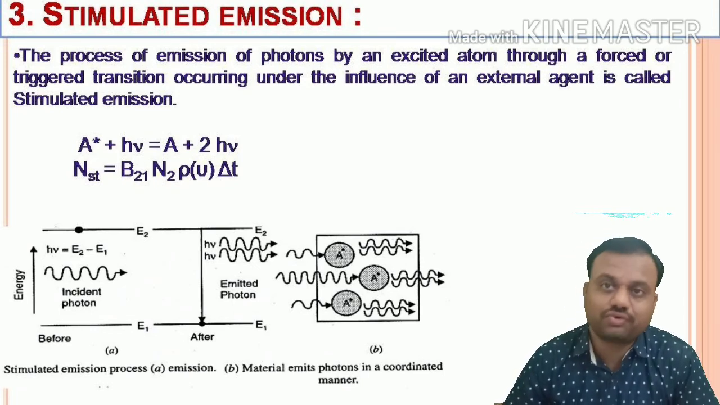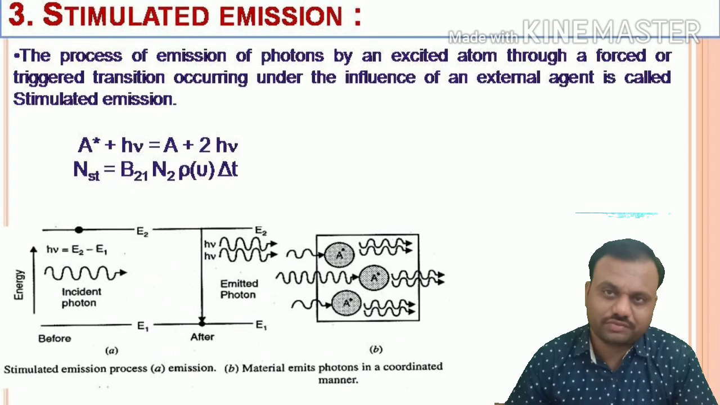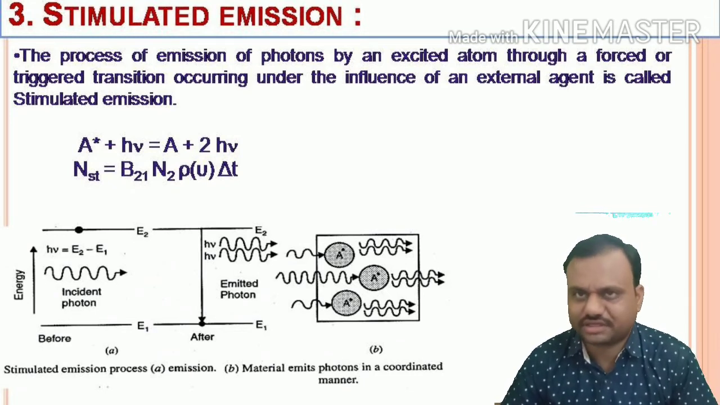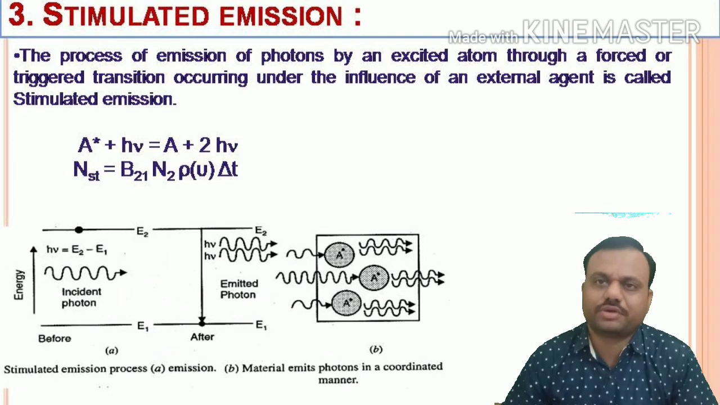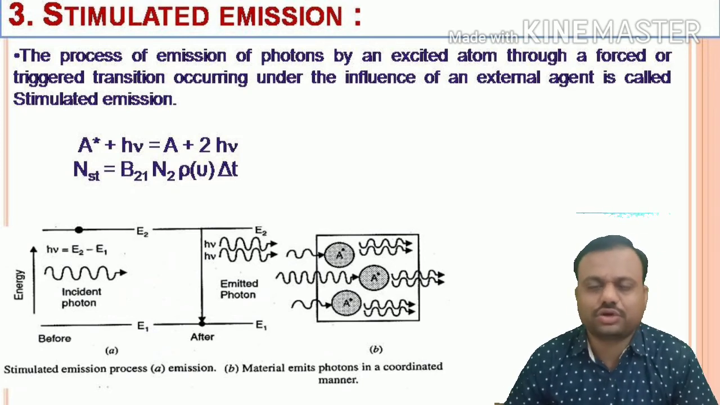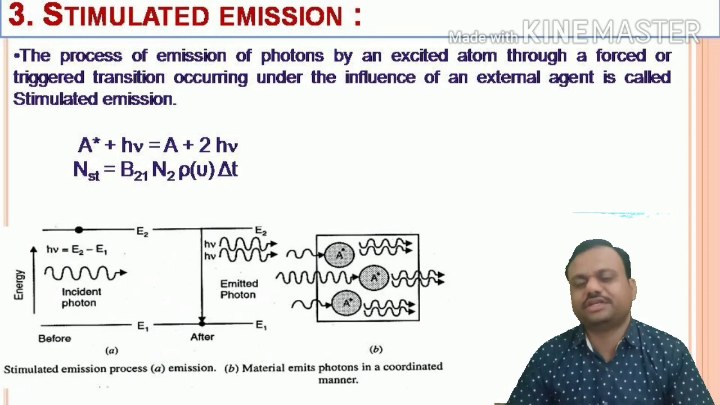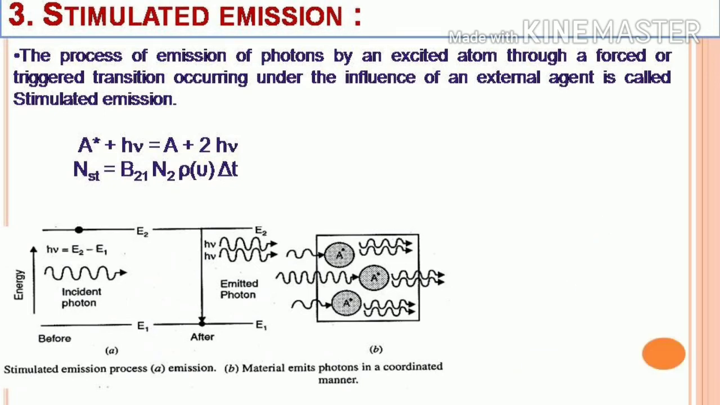In this process two photons are emitted, one is the photon which triggered that excited state atom, and one photon because of that transition, and hence all the photons will move in the direction of the incident photon. That's why initially we define the definition.